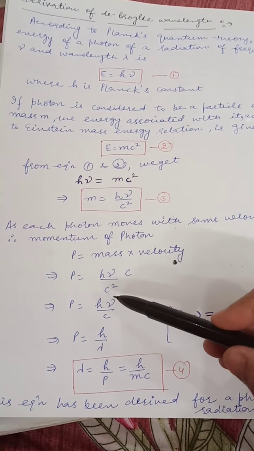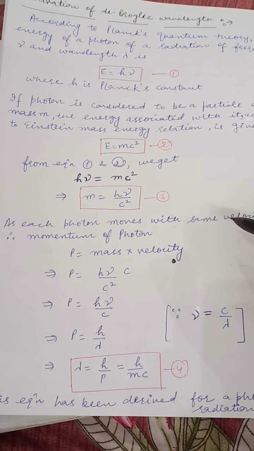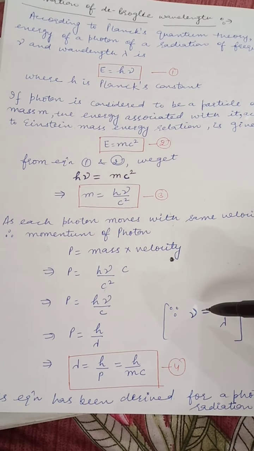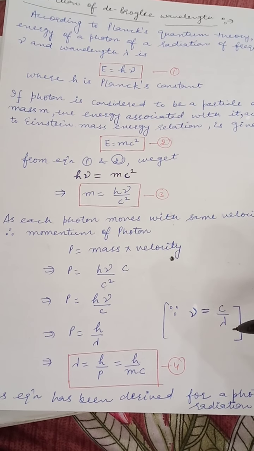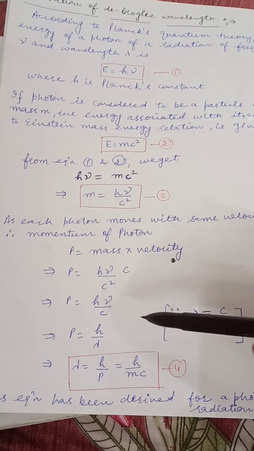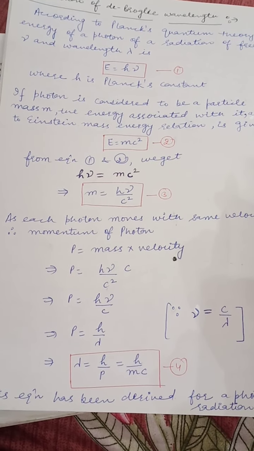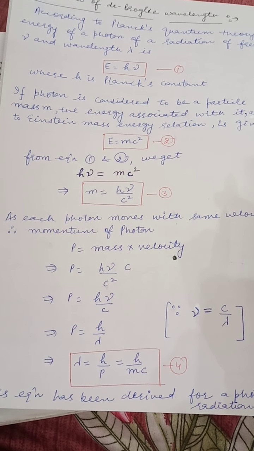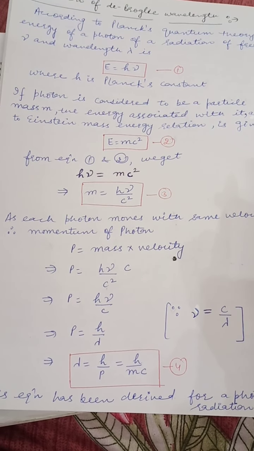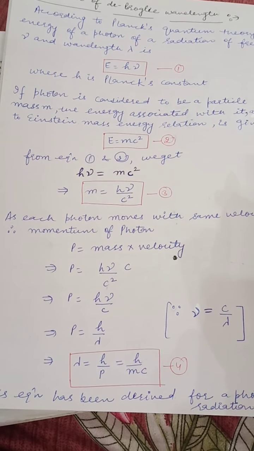So the momentum is equal to h nu upon c. As we know, nu, that is frequency, is equal to c upon lambda, where lambda is wavelength. So p is equal to h upon lambda. So the value of lambda is h upon p, which is again equal to h upon mc.